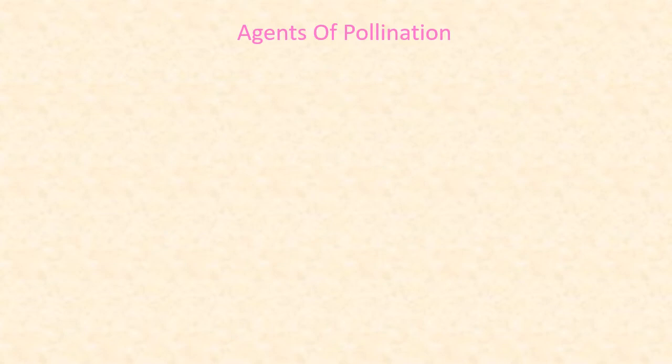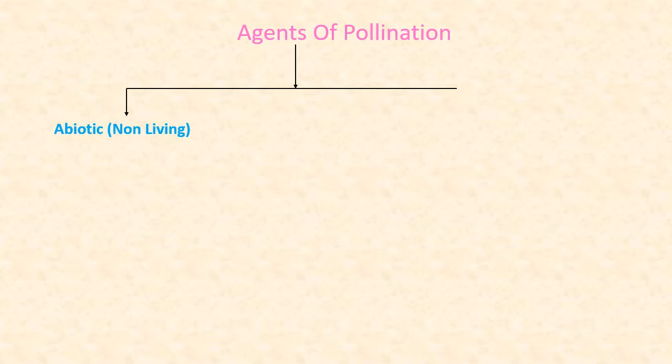You all know that pollination is one of the important steps in the process of sexual reproduction in angiosperms. The factors which transfer pollen grains from anther of a flower to the stigma of another flower are called pollinating agents. In this chart, we see the classification of pollinating agents. Agents of pollination are of two main types. First one is abiotic and the second one is biotic.